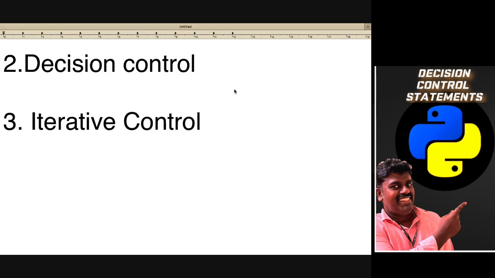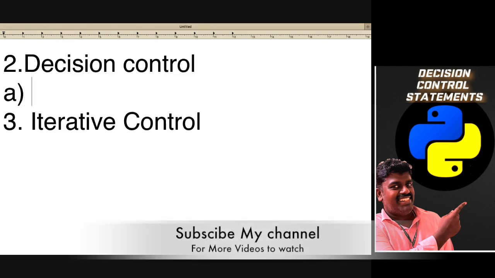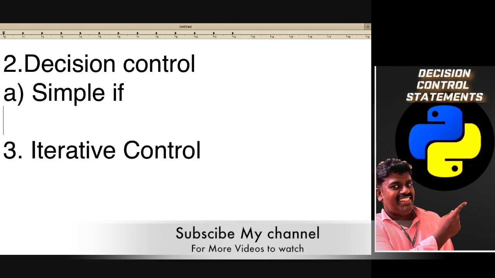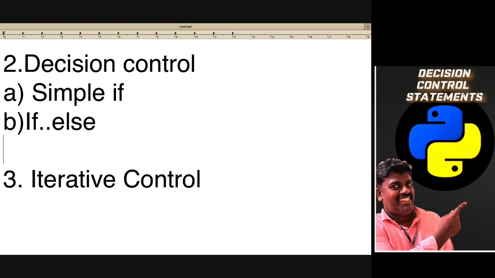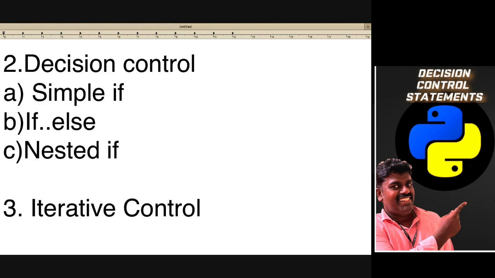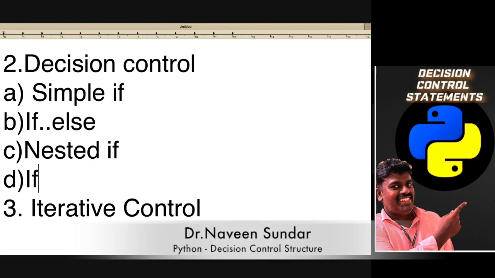The first type is the simple if statement, and then if else, and then the third category, nested if, and then another category is if, elif, and else.